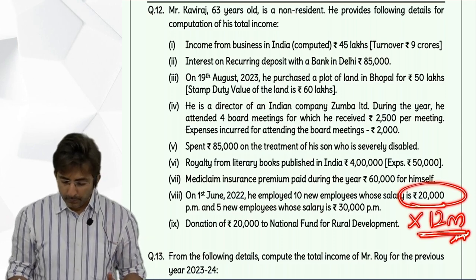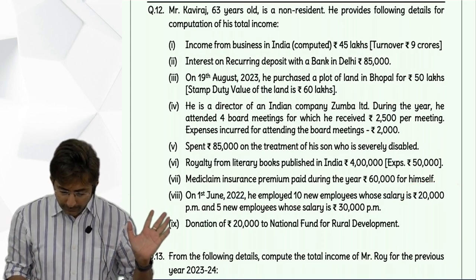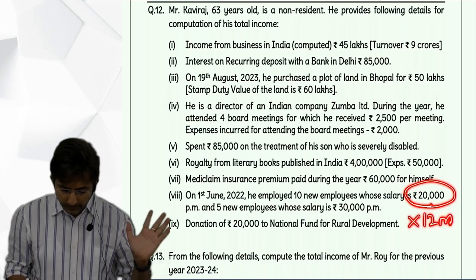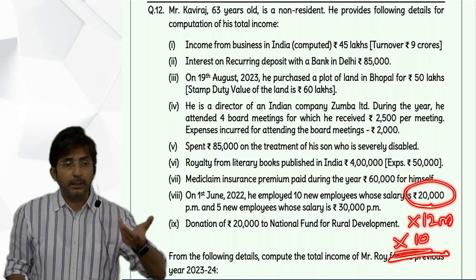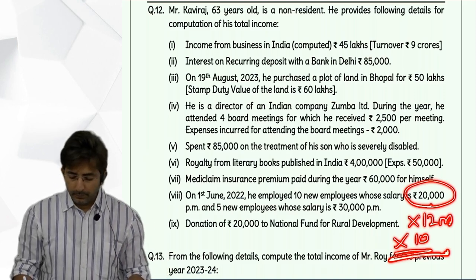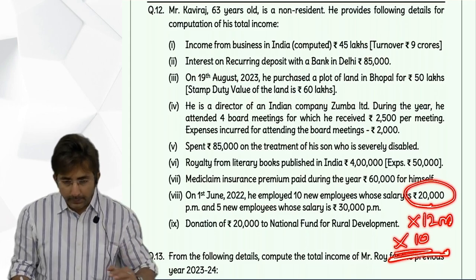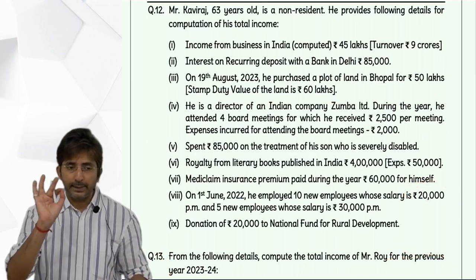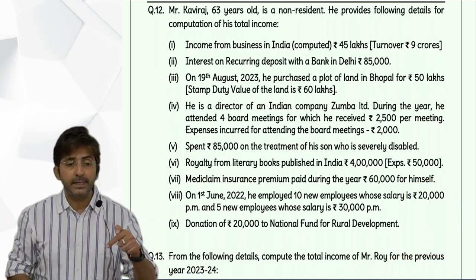So this year's full salary, 20,000 per month, multiply by 12 months, and multiply by 10 employees, and then multiply by 30%. So I repeat, 20,000 into 12 months into 10 employees into 30%. That comes to 7,20,000.